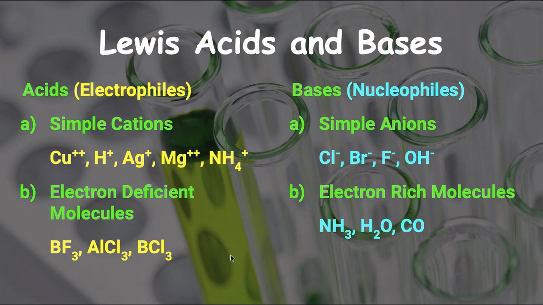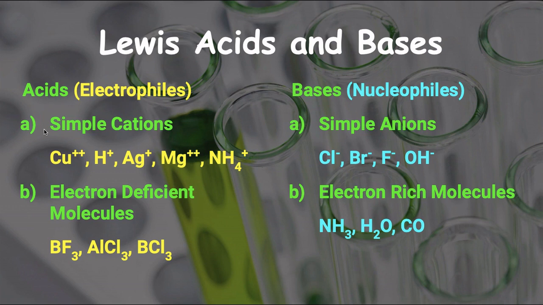Now we shall see the examples of Lewis acids and bases. Lewis acids are also called electrophiles. Electrophiles, what is the meaning of it? Philia, you know, means having attraction. We have studied lyophilic, having attraction for solvent. Like this, electrophiles means having attraction for electrons. Which substance can have attraction for electrons? Electrons are negatively charged. So the substance which is positively charged or which is electron deficient can have attraction for the electrons, and therefore electrophiles are Lewis acids, or Lewis acids are called electrophiles.